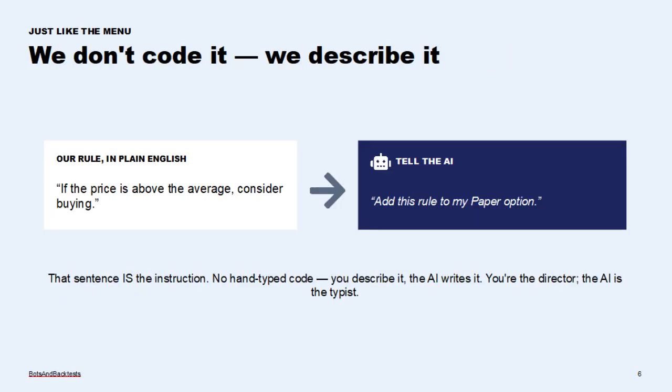Now, the same way we built the menu last episode, we are not going to handwrite this. We're going to describe the rule to our AI assistant in plain English and let it write the code. You're the director. The AI is the typist. Here's the beautiful part. Our rule is already plain English. If the price is above the average line, consider buying. That sentence is the instruction. The bot just needs 2 numbers to compare, the current price and the average, and it asks one question. Is price greater than average? Yes or no? So all we have to do is tell the AI exactly that, and ask it to add the answer into the paper option we built last time.